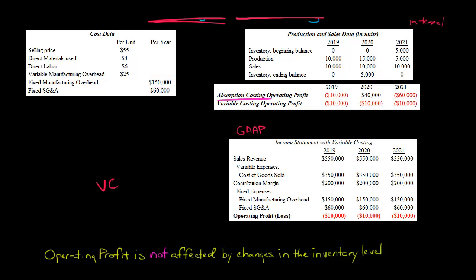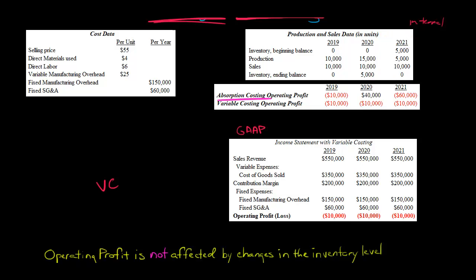These are real expenses, right? Fixed manufacturing overhead. Let's say there's some real estate property taxes for the factory or something. Those are real costs that need to be paid. When you use absorption costing, you're pushing those to a future period.